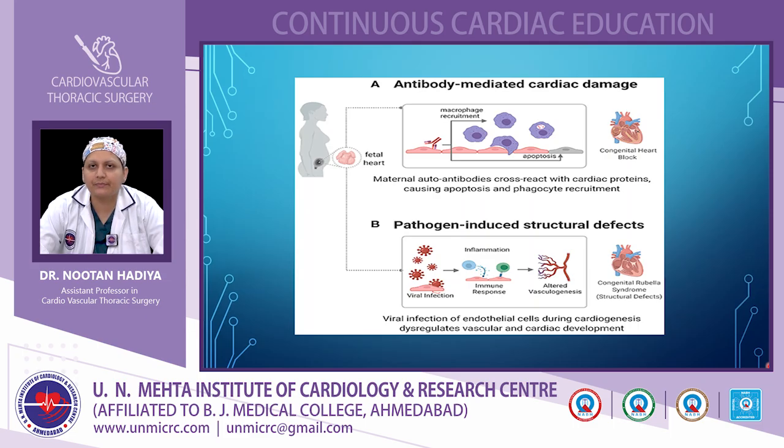Further, this figure shows the mechanism of development of congenital heart block, which occurs due to maternal autoantibodies against cardiac proteins, which ultimately cause apoptosis and phagocytic recruitment and lead to the development of congenital heart block. The other mechanism, for congenital rubella syndrome, is that viral infection affects the endothelium during cardiogenesis, which leads to developmental irregularities in vascular and cardiac development. This is basically a pathogen-induced structural defect.